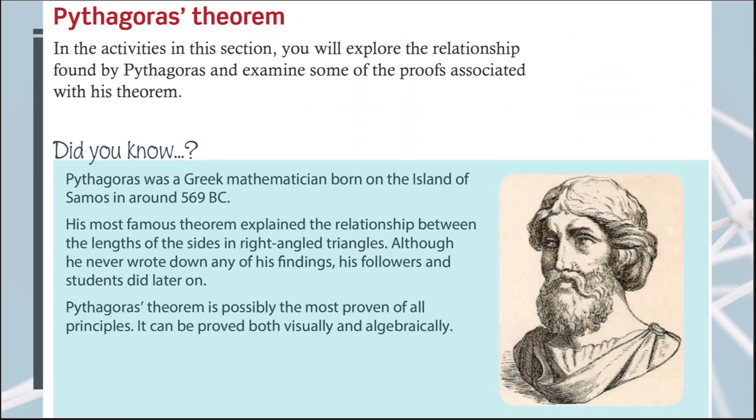Last class we talked about axioms and proofs and theorems, and you even made a little conjecture based on the circles. Today we're going to talk about one of the most famous mathematical theorems out there, which is Pythagoras' theorem, or the Pythagorean theorem. Pythagoras was a Greek, born in 569 BC, and he came up with this relationship for right triangles that we will talk about at the end of the lesson, right?